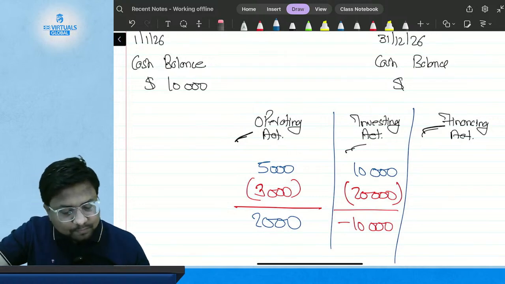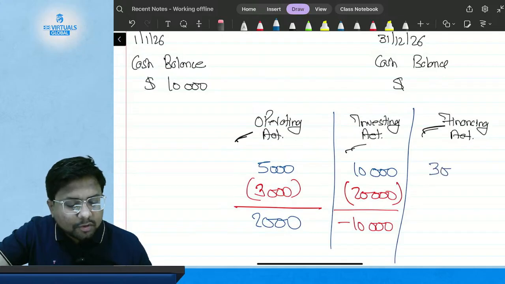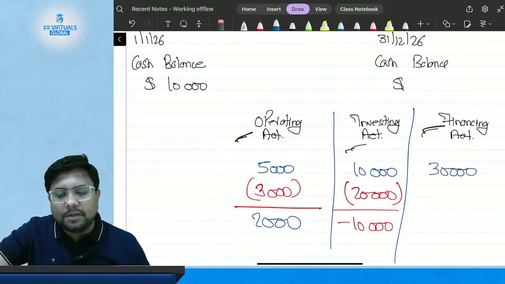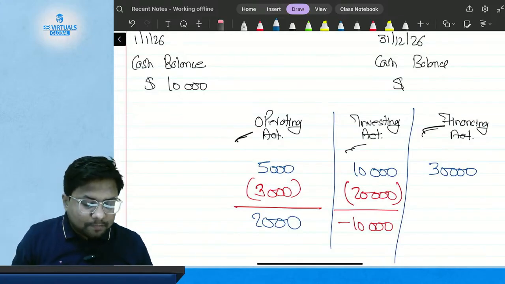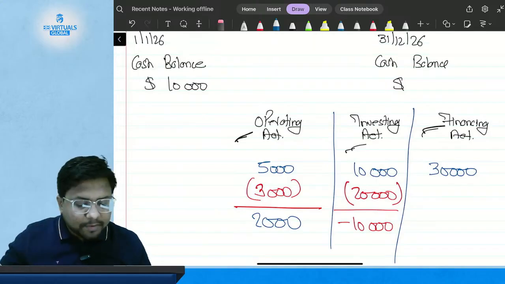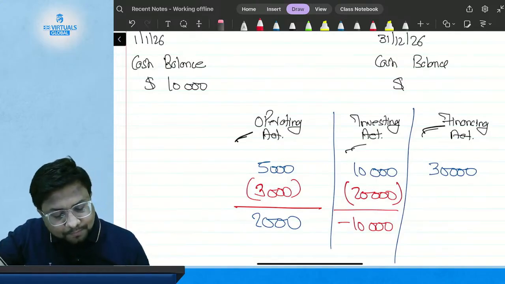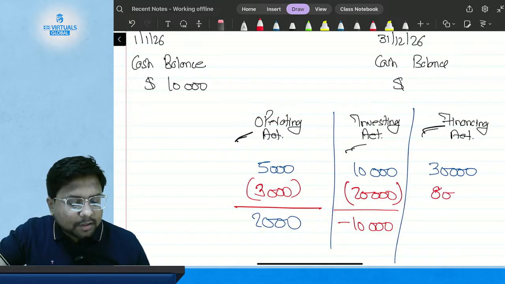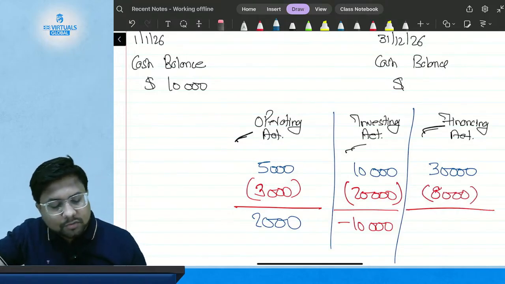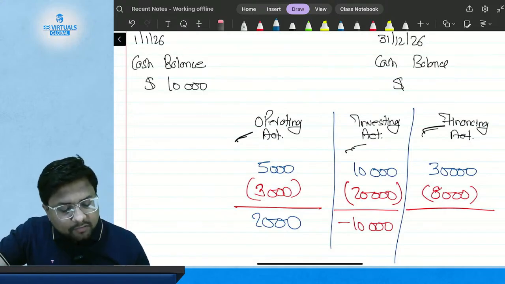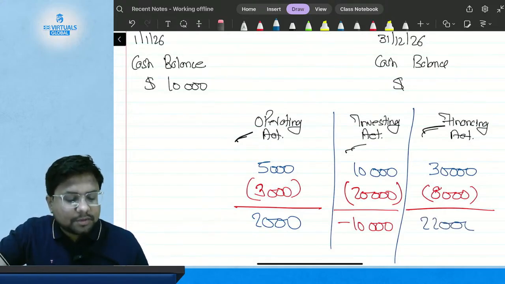Then suppose I have an inflow of $30,000 from financing activities and an outflow of $8,000 from financing activities. So what is my net inflow? My net inflow is 22,000.